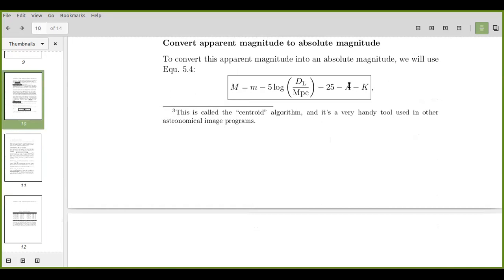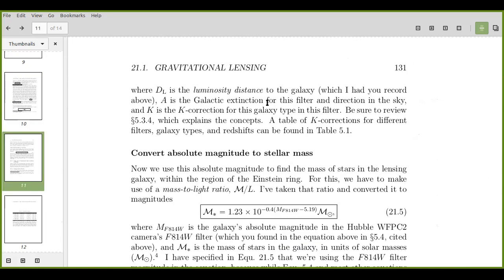And what about A? A is the extinction. I got that from, I think, the extragalactic database. Okay, very good. So you got the A value from there. But A value varies with different filters, so you've got to specifically get it for the 814 filter. Yes, I have checked it for that filter.